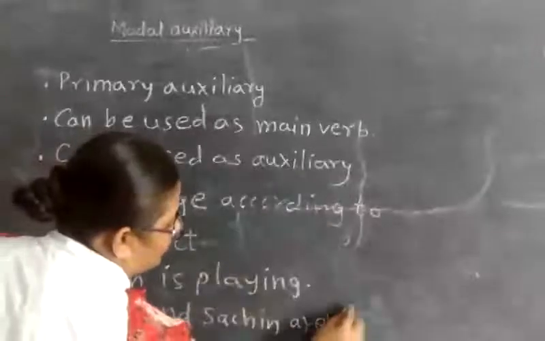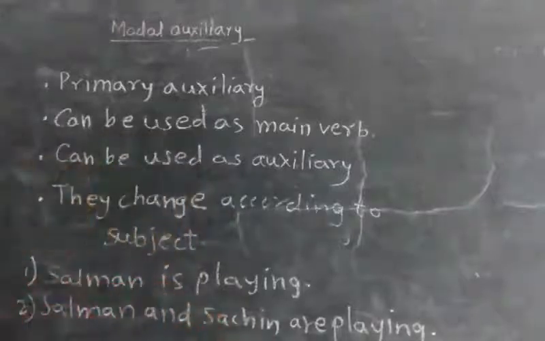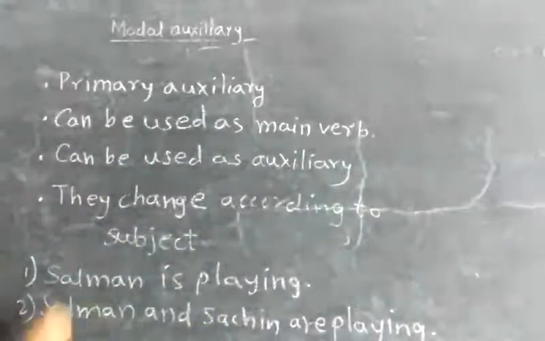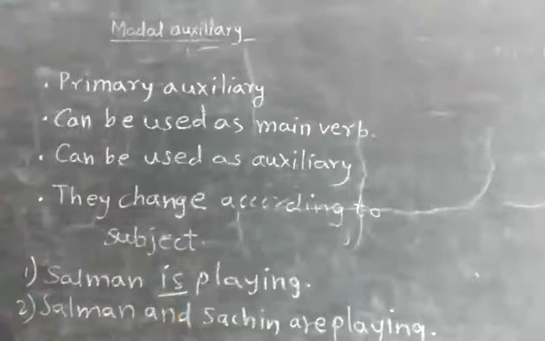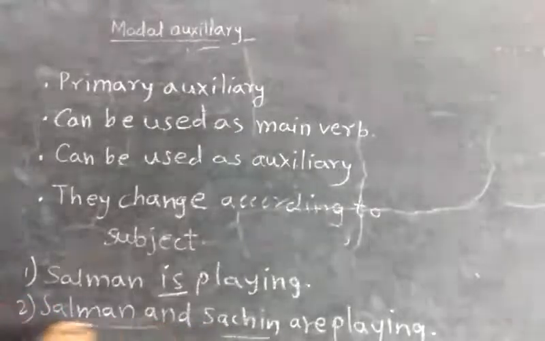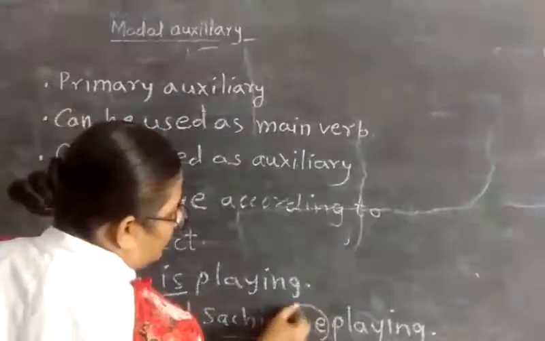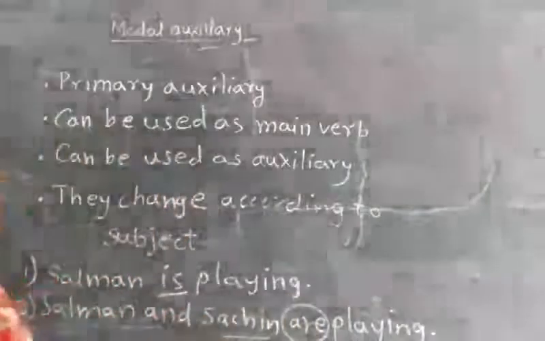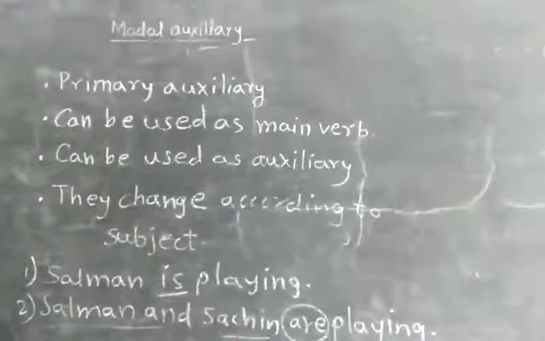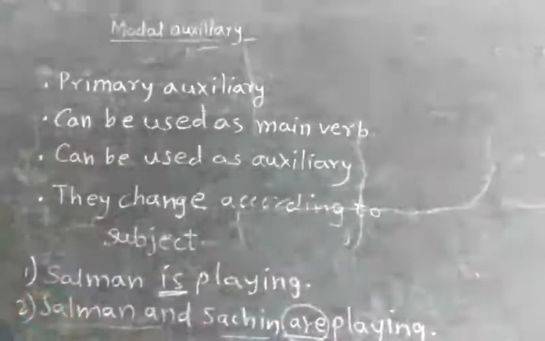Now look at the first sentence. Salman is playing. The subject is singular, so we use is. In the second sentence, Salman and Sachin, there are two subjects, so we use the primary auxiliary are. So these auxiliaries change according to the subject.